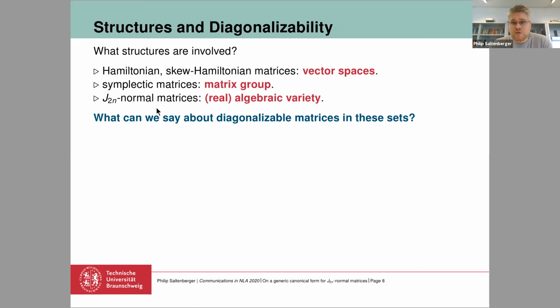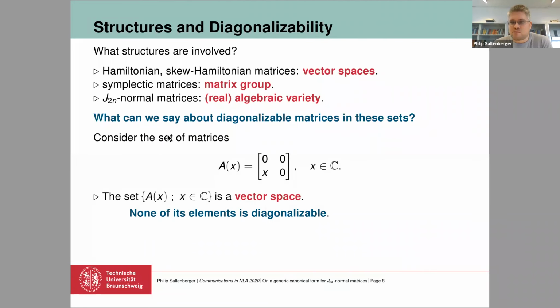So if we have a vector space of matrices or a matrix group, what can we say about the diagonalizable elements in this space or in this group? And there is no direct reasoning that there are diagonalizable elements at all. Here's a simple example. So consider the set of all the matrices A(x), where you have this 2 by 2 matrix and just one parameter x in the lower left corner. All these matrices form a vector space. But this vector space does not contain any diagonalizable matrix at all.